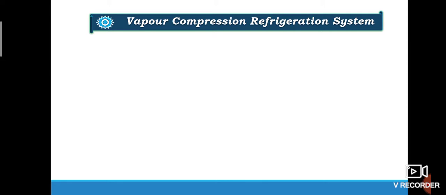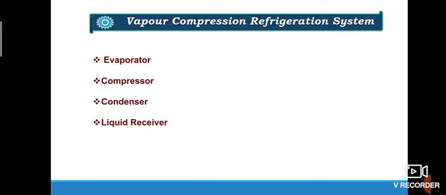Now let us discuss the vapor compression refrigeration system. The vapor compression refrigeration system is most widely used in refrigeration and air conditioning, both for industrial and domestic applications. First, let us discuss all the parts of the vapor compression refrigeration system. In VCR, we have an evaporator, a compressor, a condenser, a liquid receiver, and a throttle valve or the expansion valve.